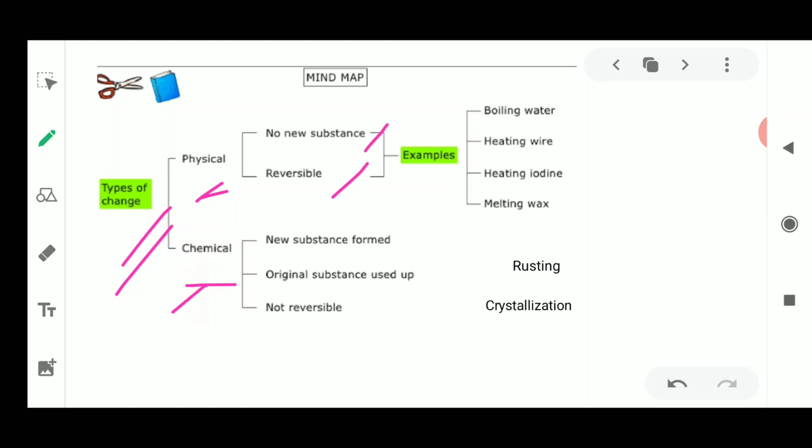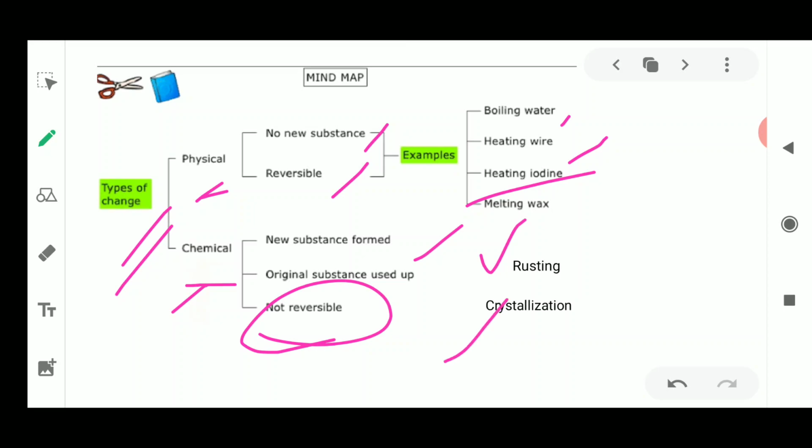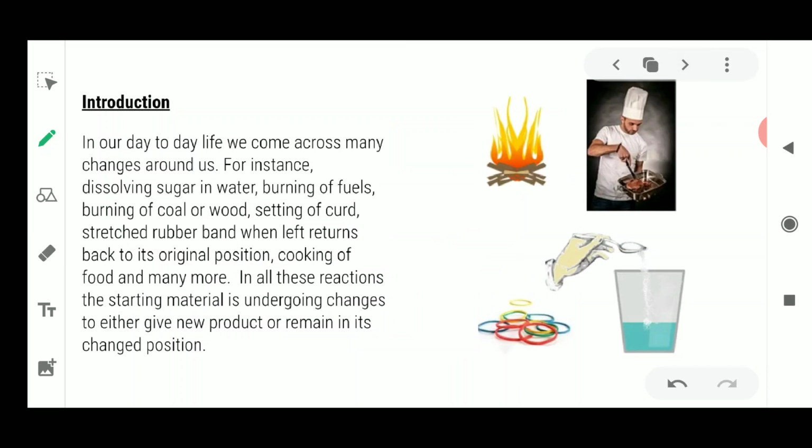Some physical changes are reversible changes, for example boiling of water, heating of wire, and melting of wax. All these are very common examples which we study under physical change. Now the chemical changes are those in which a new substance is formed and it is non-reversible. I told you that we have to study rusting and crystallization. So we'll overview these topics in detail in this chapter. Let's begin the chapter with the introduction.